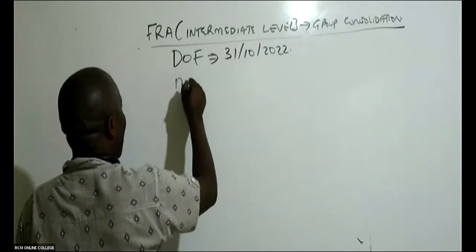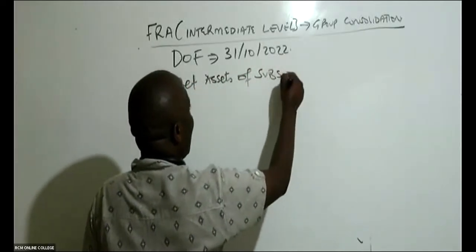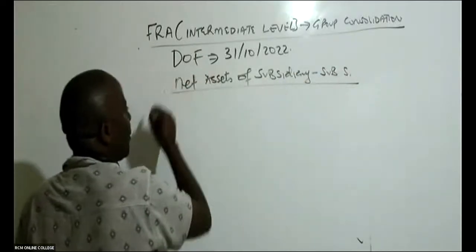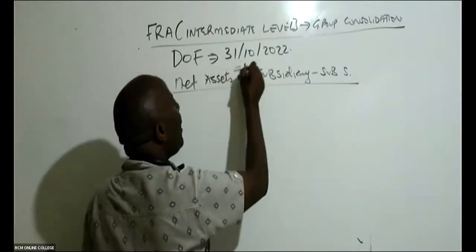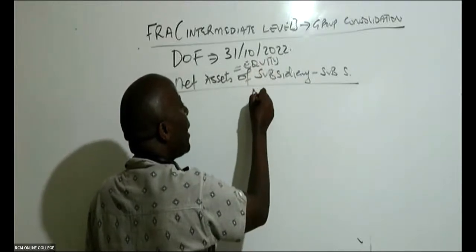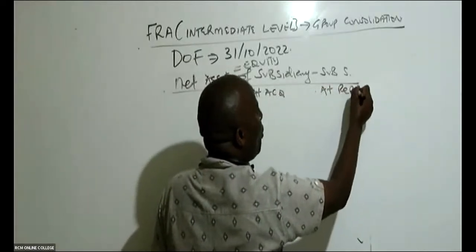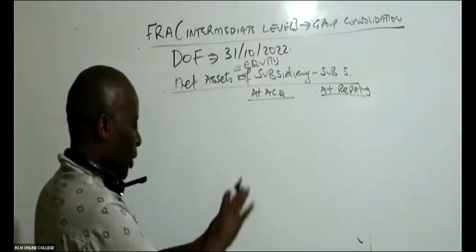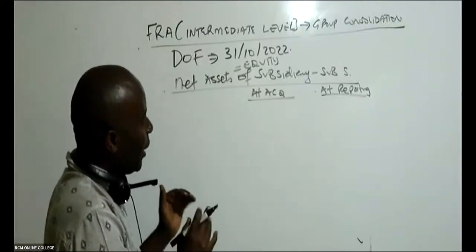So I'll be able to come here and get the net assets of subsidiaries. We shall start with subsidiary S. Remember, net assets are normally captured using equity. We're going to get these net assets at acquisition and at reporting, those two, because I want to see the changes in the net assets. There is no way I'll ever talk about group consolidation without understanding the net assets.